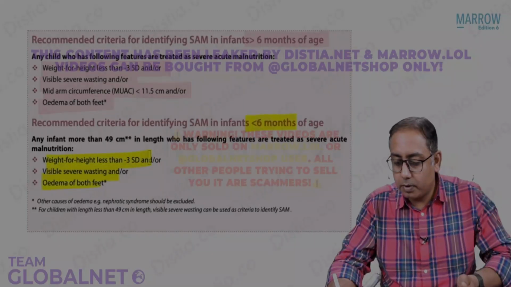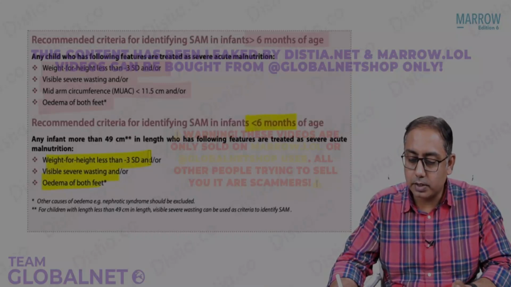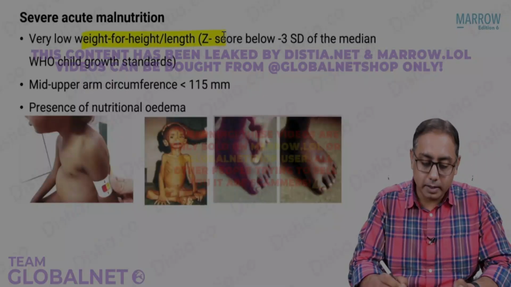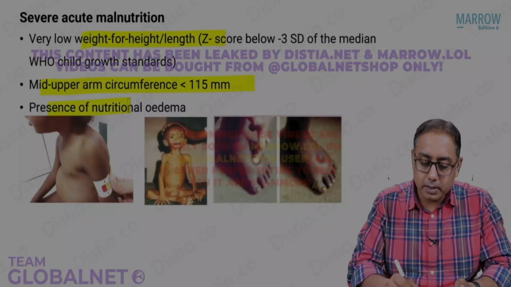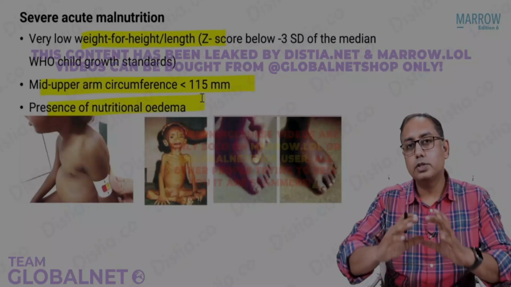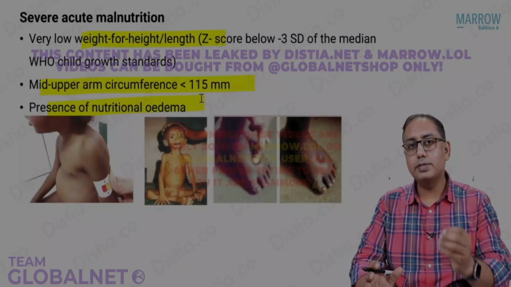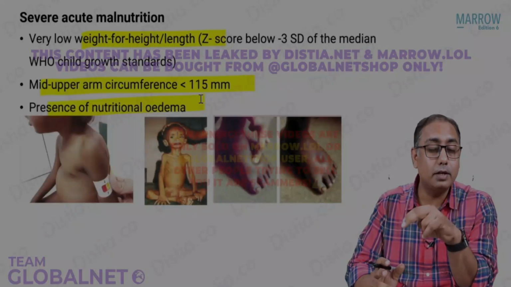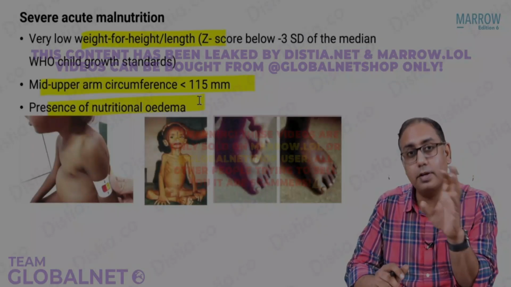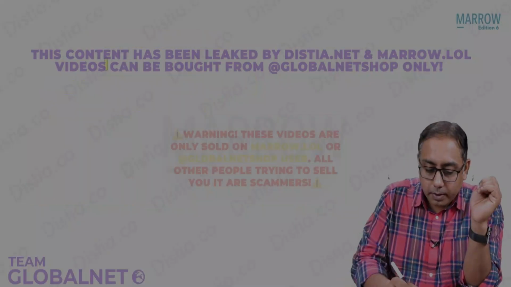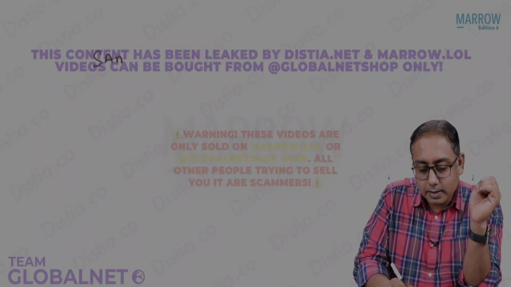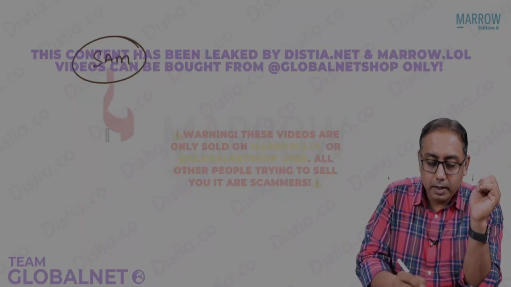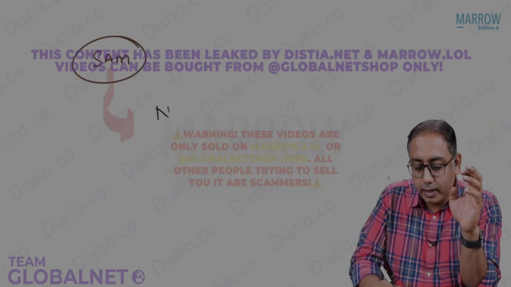So if you talk about the criteria for a SAM child, there should be weight for height less than -3, mid upper arm circumference, and presence of nutritional anemia. So what does the government do? In case we have a SAM child, which is usually 6 to 7% of children with undernutrition, they develop SAM, severe acute malnutrition. So in Government of India, any child who has SAM, we have a system in which the child will go to NRC.